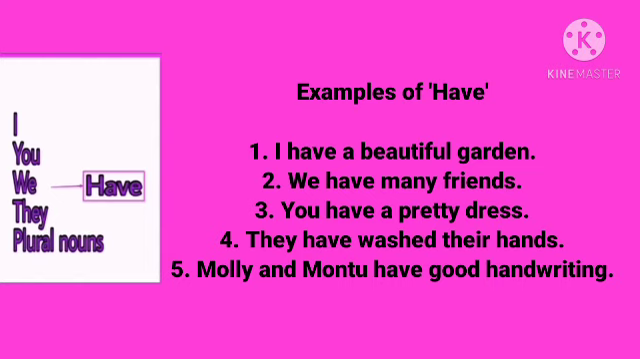Molly and Montu have good handwriting. So in this sentence, Molly and Montu, that means we are talking about 2 kids, which is more than one. So we will use have here. Molly and Montu have good handwriting.